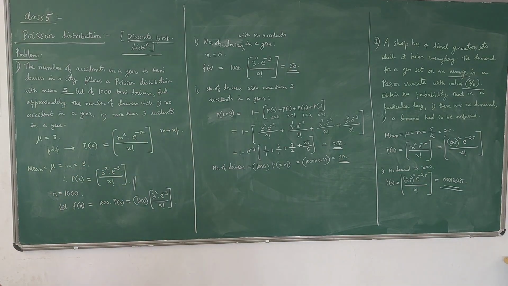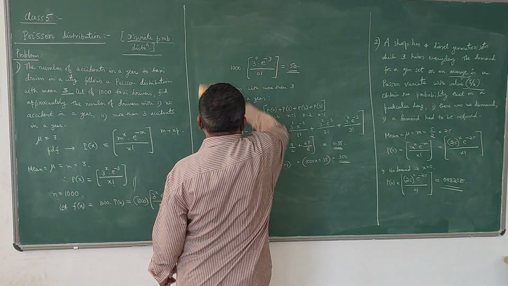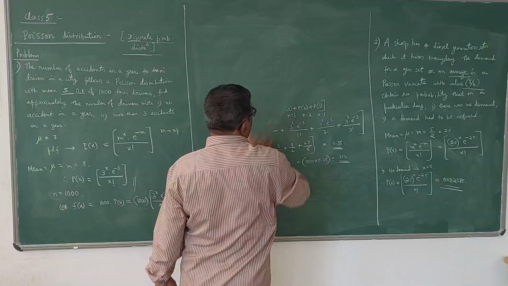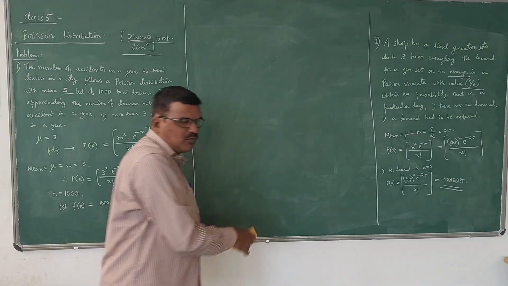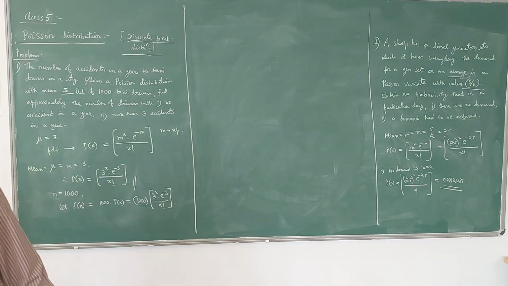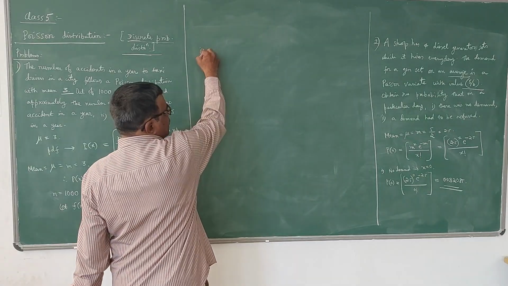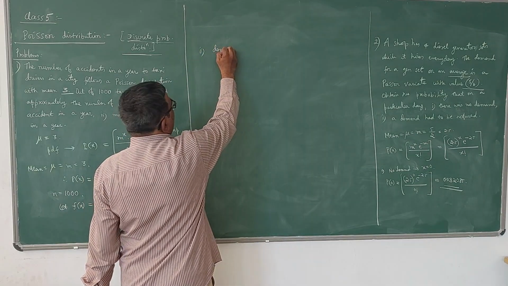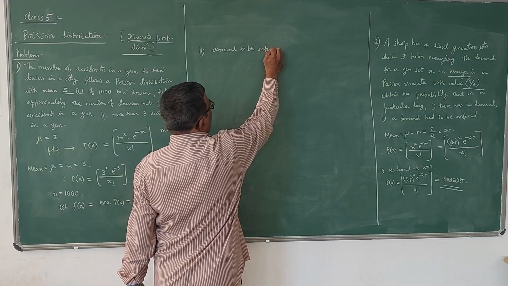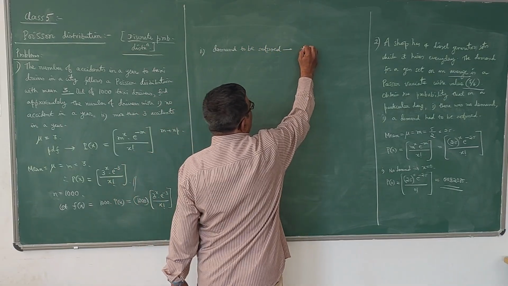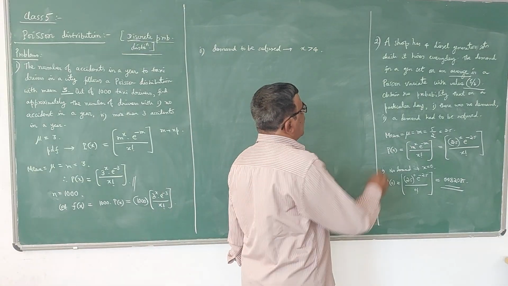Next, for the second case, a demand had to be refused. There are only 4 gensets available here. So if the demand has to be refused, the demand should be more than 4. If they ask for more than 4 gensets, then definitely we have to refuse the order. So the value of x should be greater than 4, because only 4 gensets are available.